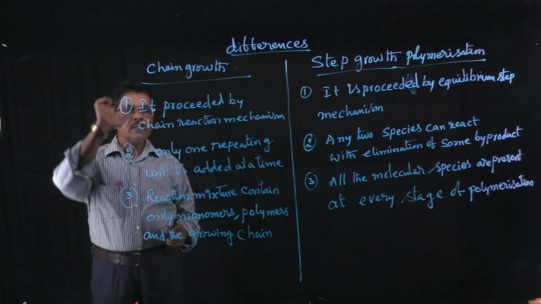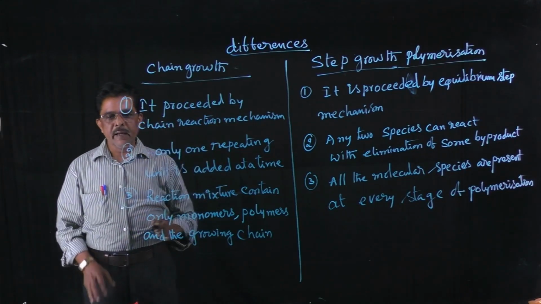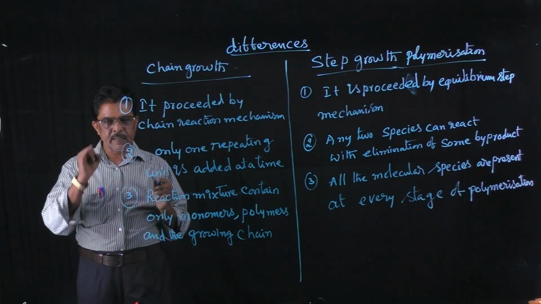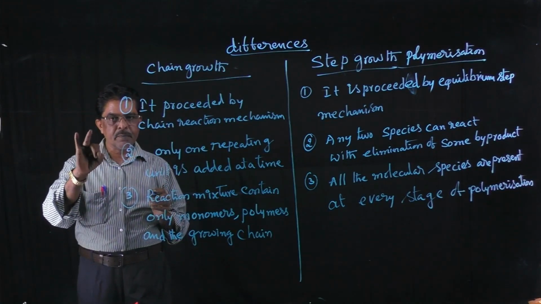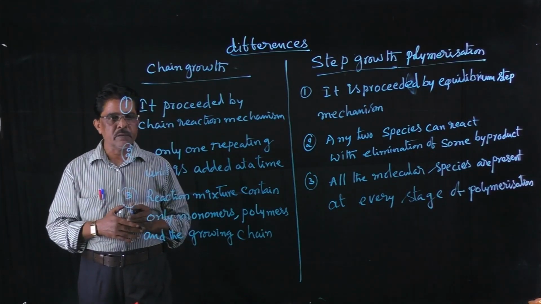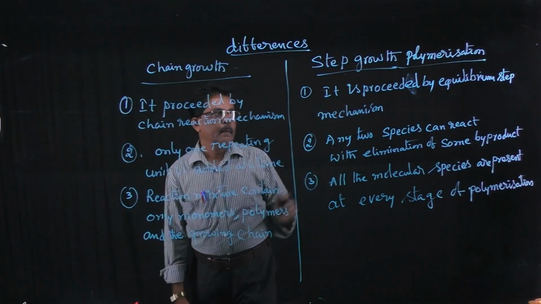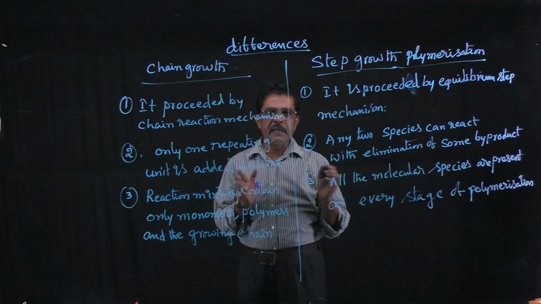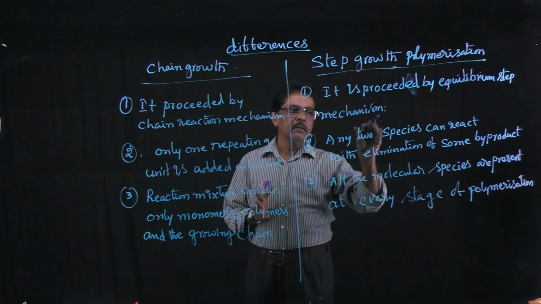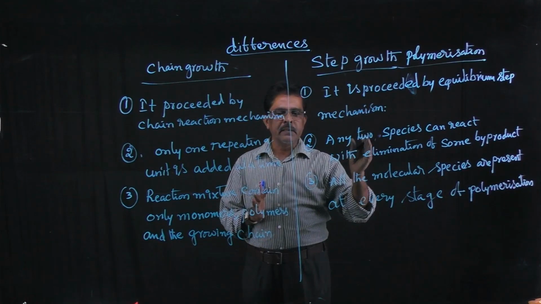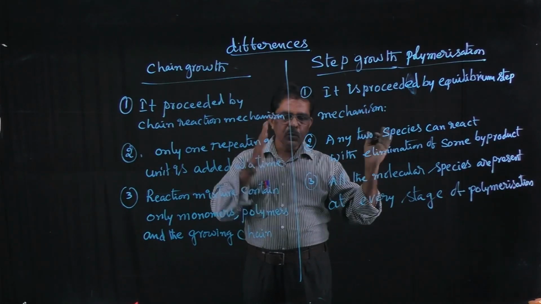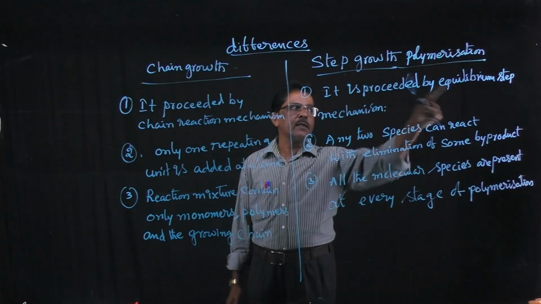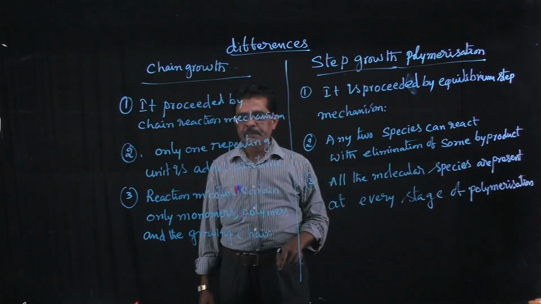In chain growth polymerization, the reaction proceeds by a chain reaction mechanism. The chain reaction mechanism consists of chain initiation, chain propagation, and chain termination. But step growth is preceded by an equilibrium step mechanism. Two molecules of reactants combine together to form a product. In the equilibrium state, both the forward reaction and the backward reaction take place.